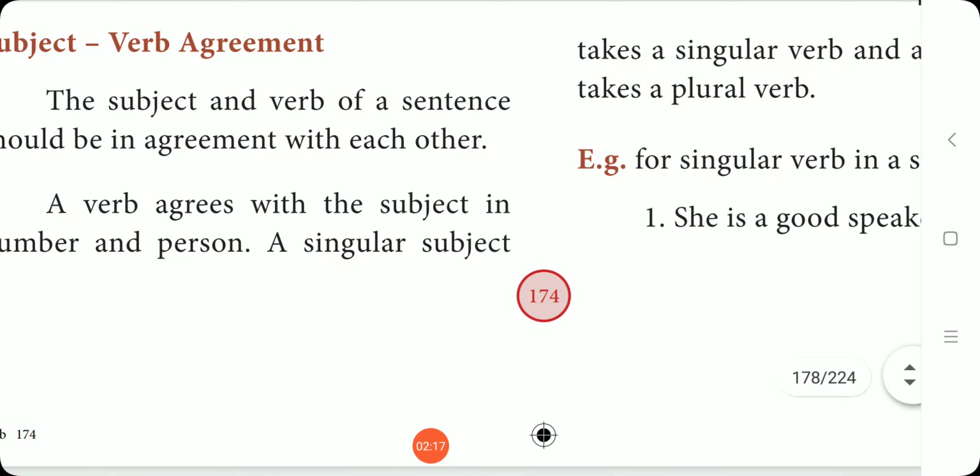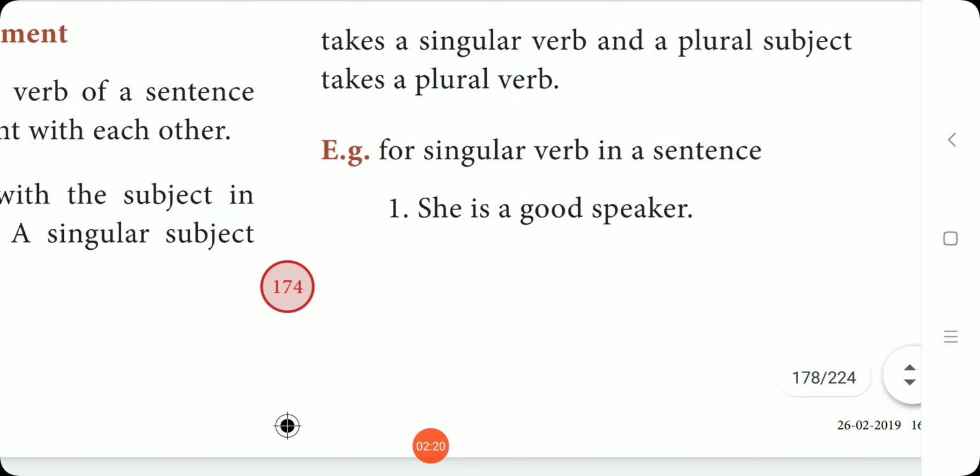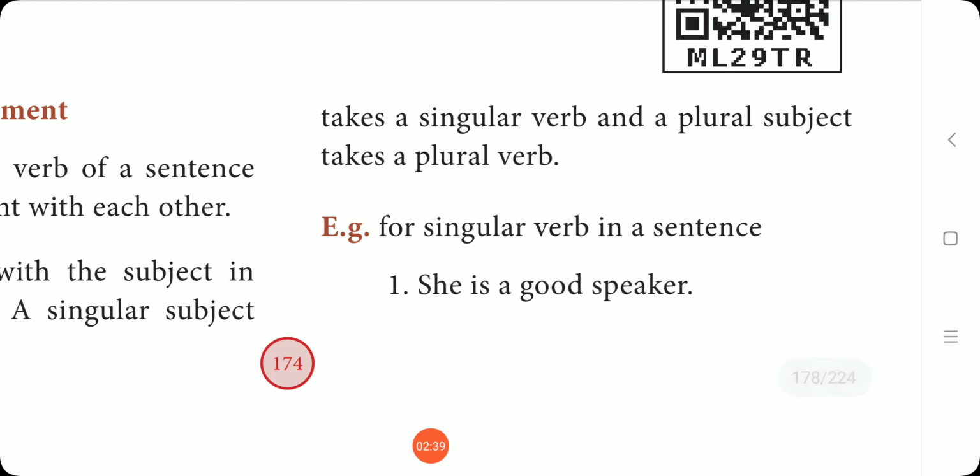Further, what is the use of learning subject verb agreement? It helps you in finding the errors in the sentence. What errors? Grammatical errors in the sentence. It will help you to form sentences without making any grammar mistakes. It is a very basic thing and also a very important thing. So when you are learning the agreement between the subject and the verb, it will be very helpful for you to form sentences without any grammar mistake.